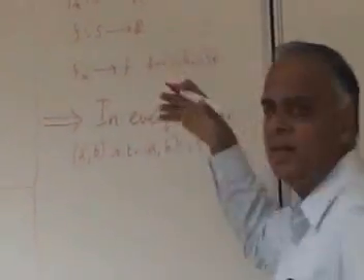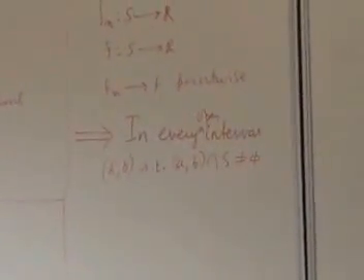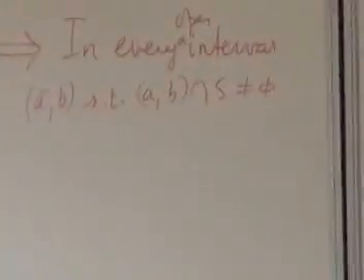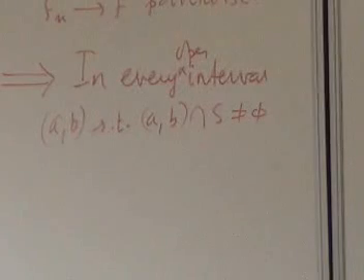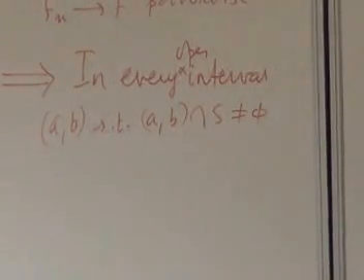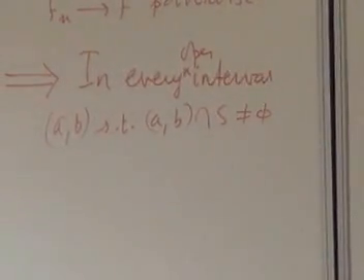See, what I am saying is that you must work with the topology of S, which is just the intersection with open intervals. Otherwise, if you don't like it, take S as an interval itself and just concentrate on it.